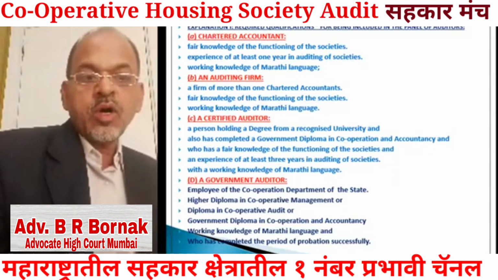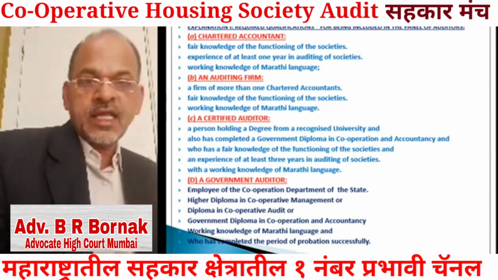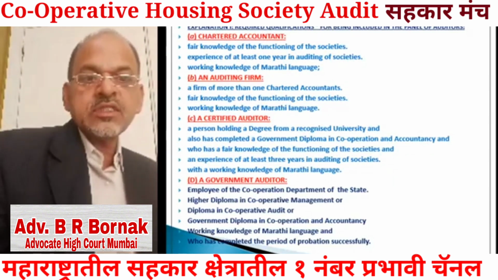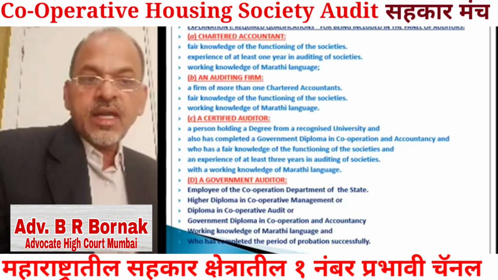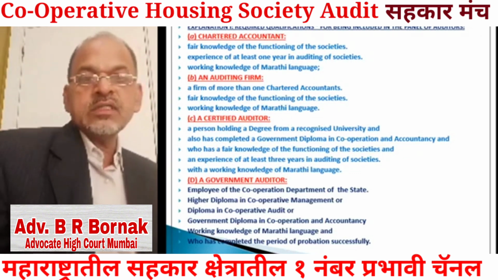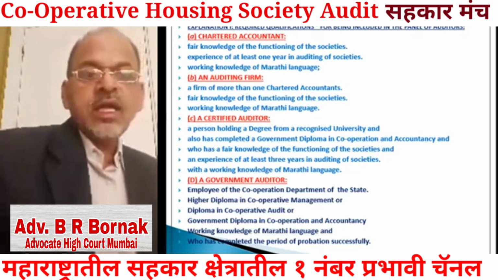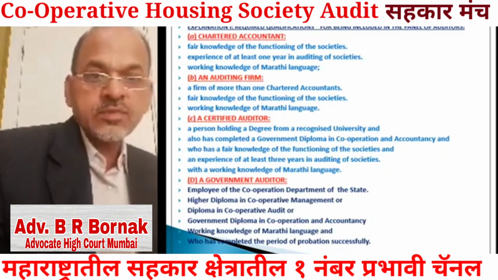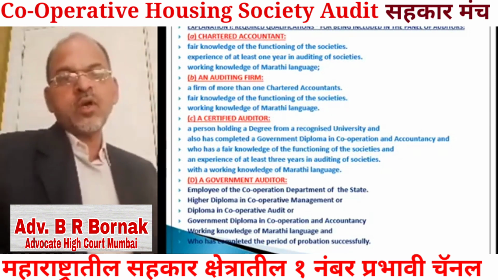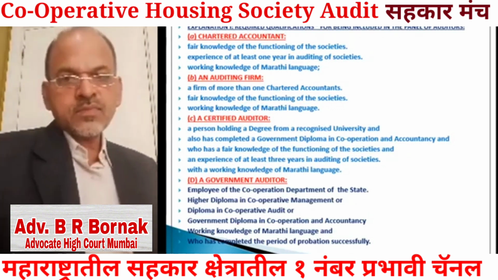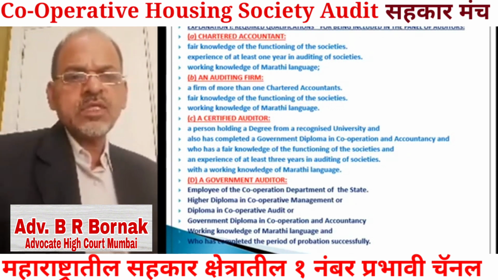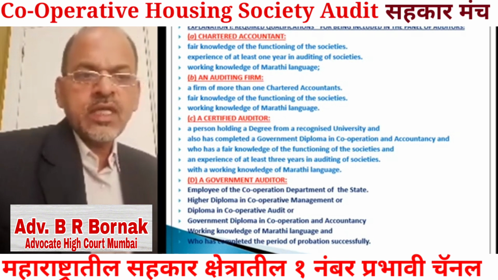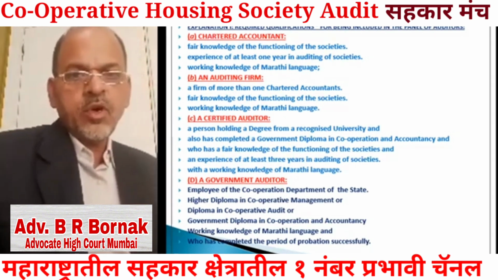Okay, besides means employee of cooperative department, any of these 3 diplomas, he must have at least one diploma, and besides this, working knowledge of Marathi language and who has completed the period of probation successfully in the cooperation department, can be appointed as a statutory auditor of the society.